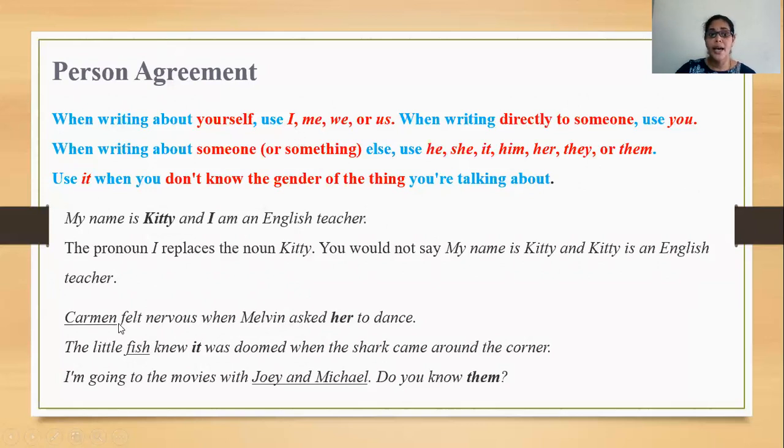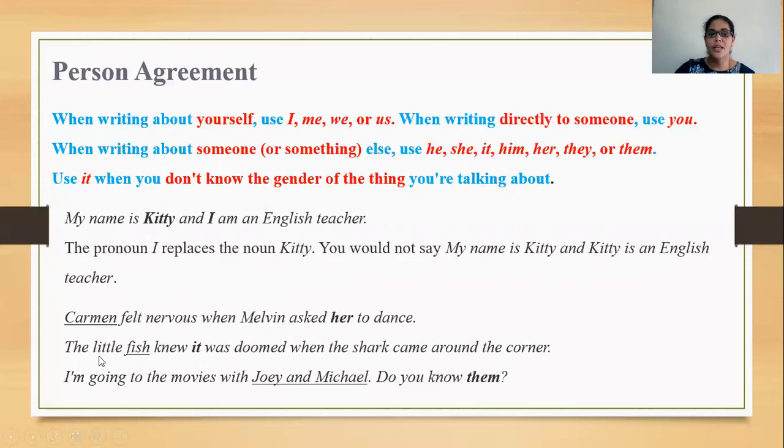Okay. Caraman felt nervous when Melvin asked her to dance. Now, her has reference to which particular person? Caraman. So it's very clear. Instead of again saying Melvin asked Caraman to dance, we simply go with her. So that is what exactly happens when writing about someone or something else.